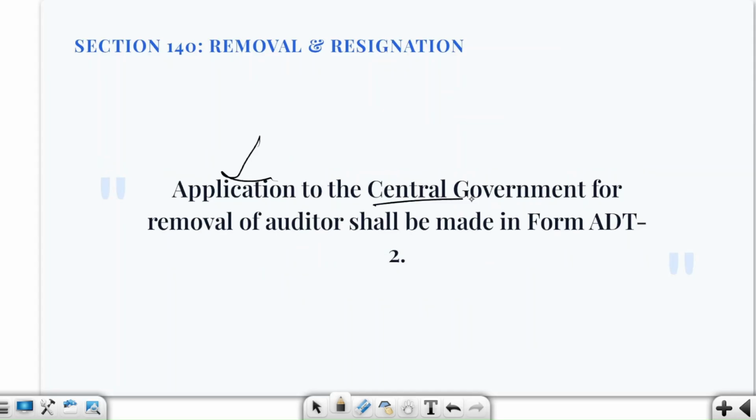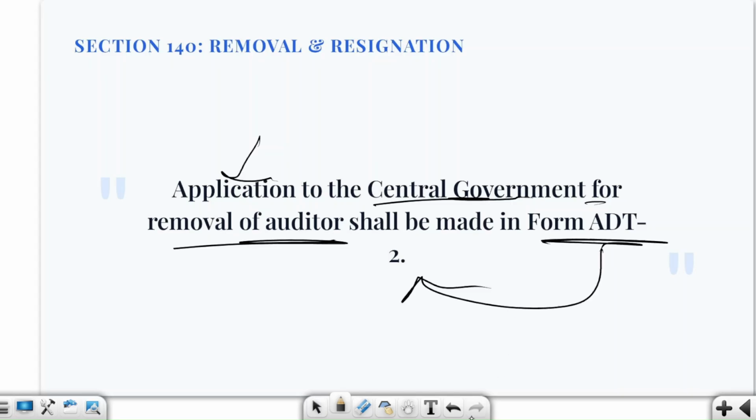Now, application to the central government for removal of auditor shall be made in which form? Form ADT 2. So here, XYZ is the auditor, and now the company wants to remove him before his term expires.